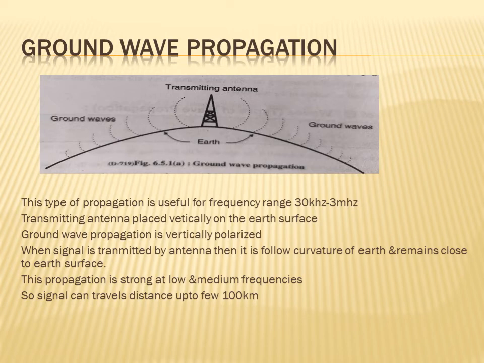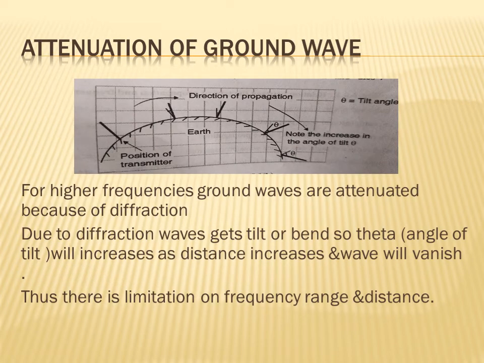Next is the attenuation of ground wave. In ground wave, the signals get attenuated due to two reasons. First, while the signal passes over the earth surface, the ground wave induces some current into it, and thus it loses some energy due to absorption. So the signals get attenuated.